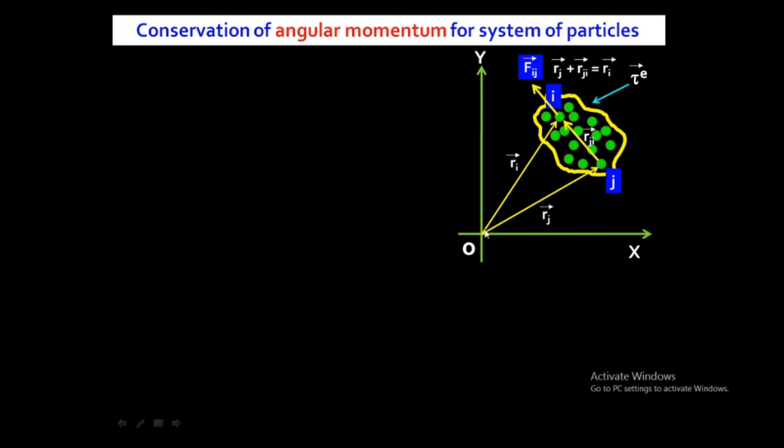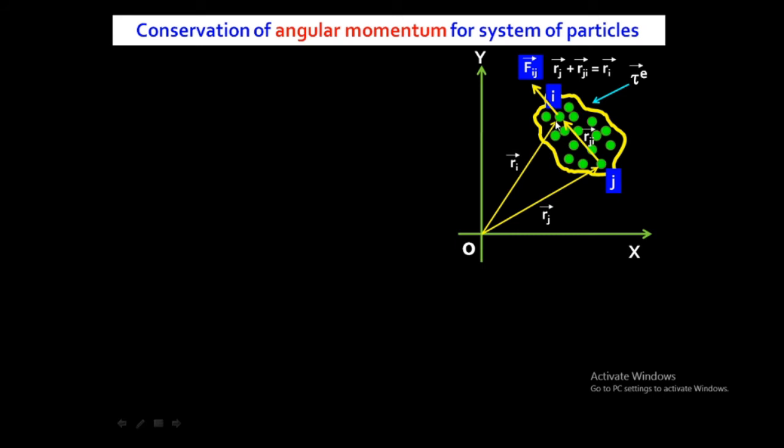Just look at this picture. This is the vector rj, this is the vector rji, and this is the opposite vector ri. It is forming a triangle. The direction of rj is forward, the direction of rji is this, and the direction of ri is in the opposite direction.